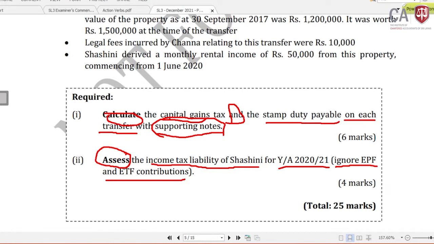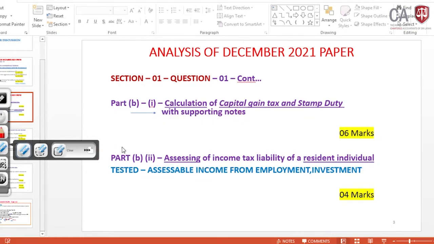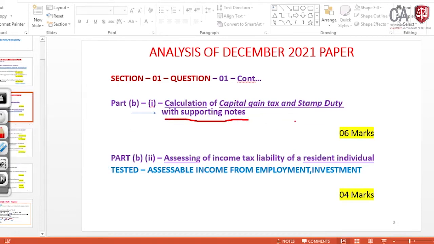Let me come to the PPT. These are the two requirements. In part B, Roman 1 is talking about the calculation of the capital gain tax and the stamp duty with supporting notes. The supporting notes are something compulsory you need to know. The two sub requirements, capital gain tax and stamp duty, are the two things you should include in your answer.